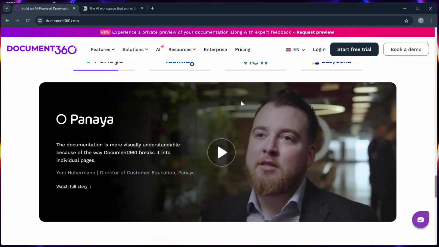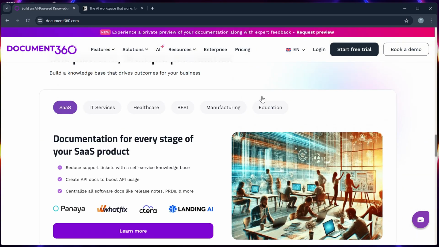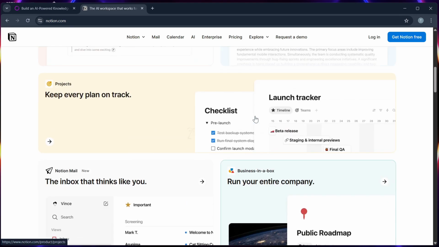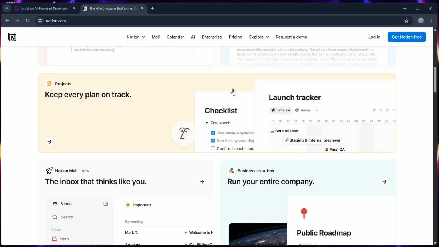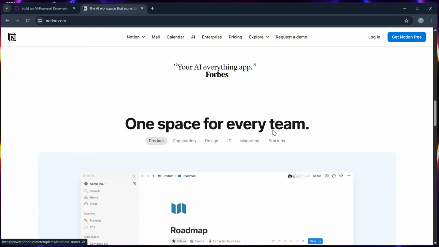Choose Document 360 if you need professional, structured documentation with granular control. And you can choose Notion if you need a versatile tool for both personal and team productivity. So for the final verdict, for structured documentation and external knowledge bases, Document 360 is for you. But for internal collaboration, Notion's flexibility and AI tools make it a great choice.